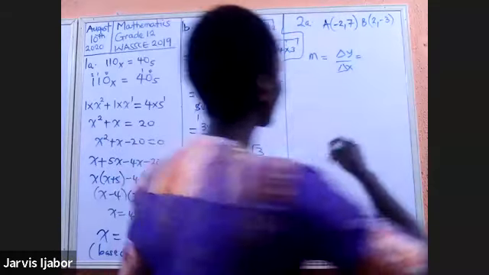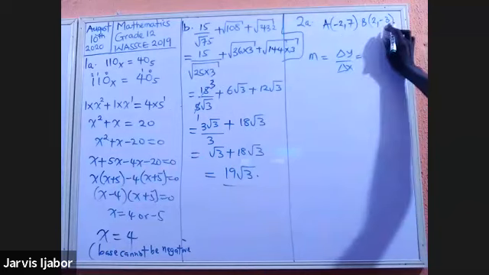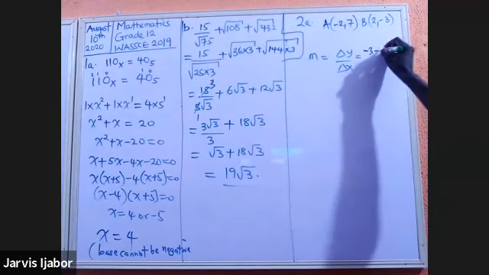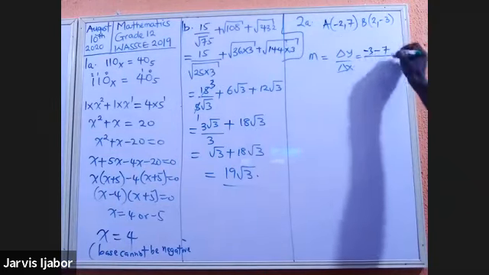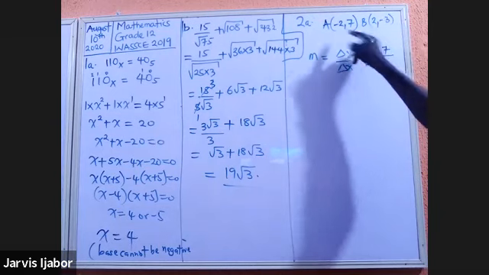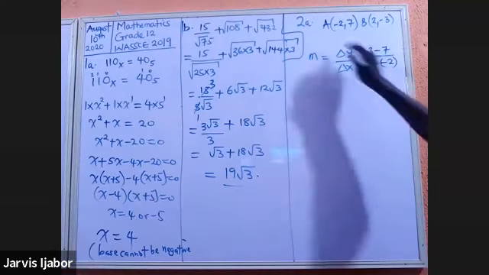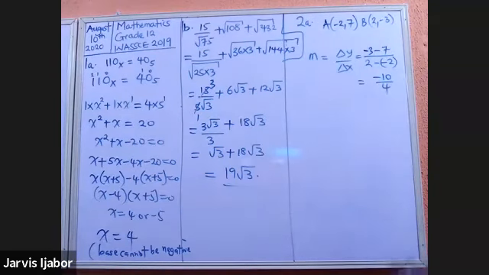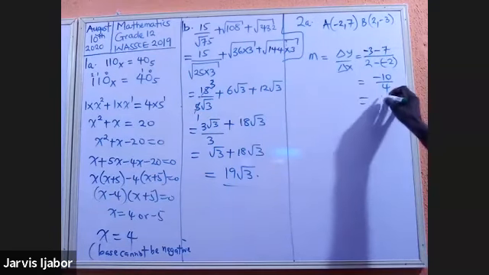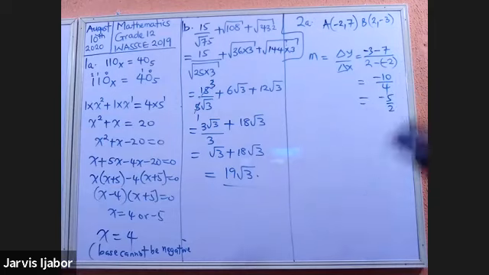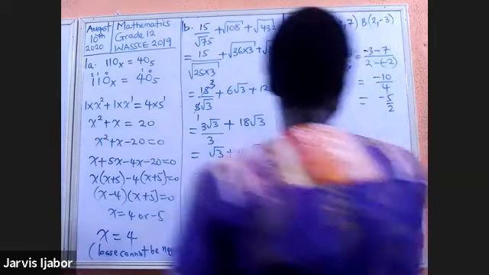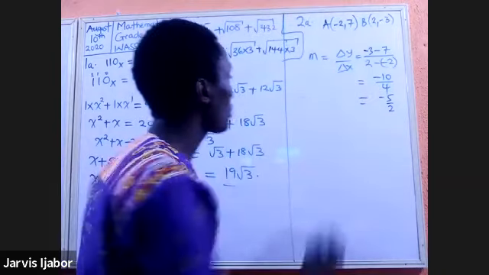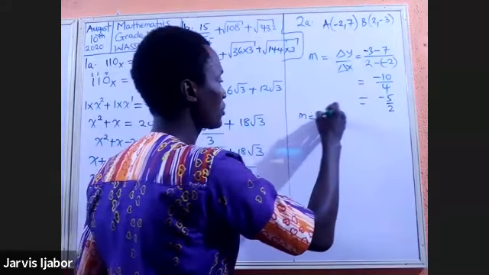So with that, we come here. I want to take from here to here. So that will be minus 3 minus 7 over 2 minus minus 2. Remember that the identity of this is minus 2. So that will give me negative 10 divided by 4. That essentially will give me negative 5 over 2. Now, I will equate this to any of the points. So I have that M is equal to negative 5 over 2.